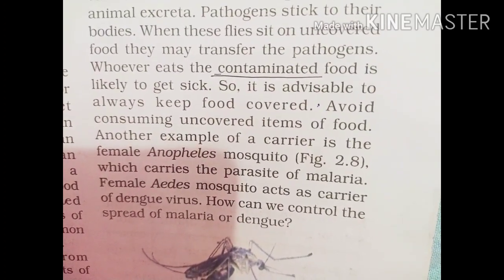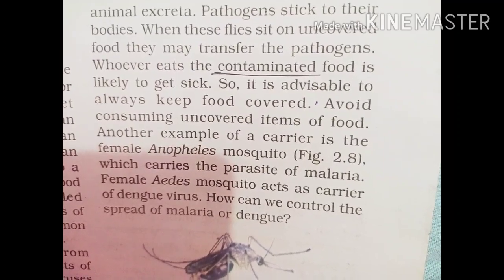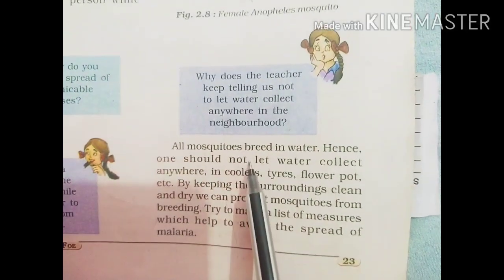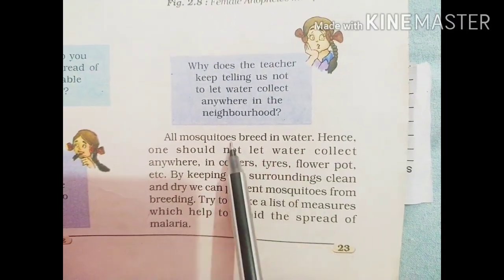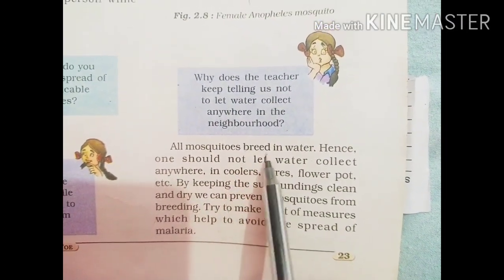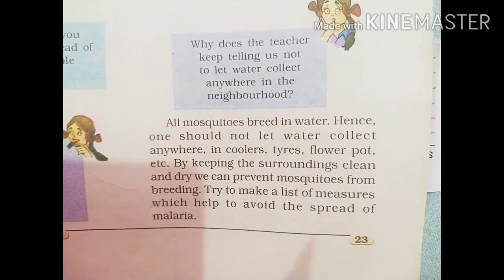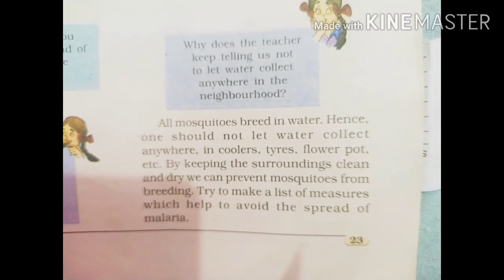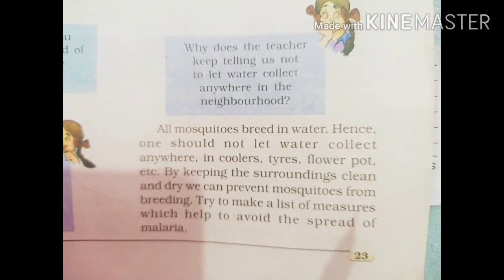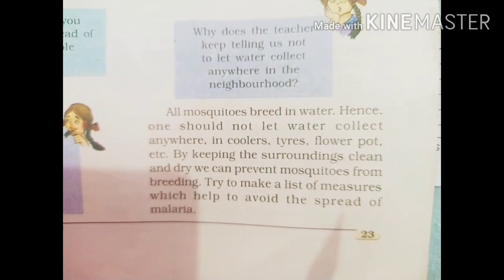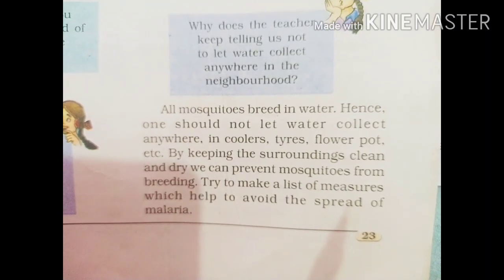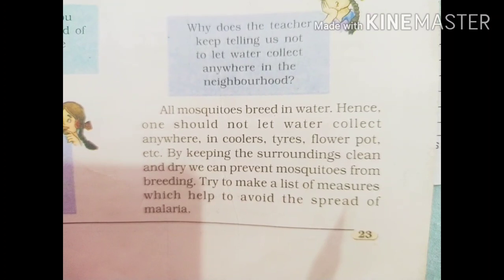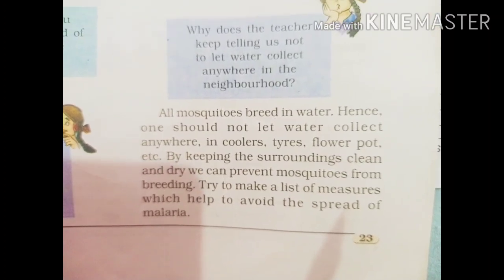How can we control the spread of malaria or dengue? All mosquitoes breed in water. Breed means they lay their eggs in water. Hence, one should not let water collect anywhere, such as in coolers, tires, and flower pots. By keeping the surroundings clean and dry, we can prevent mosquitoes from breeding. Try to make a list of measures which help to avoid the spread of malaria.